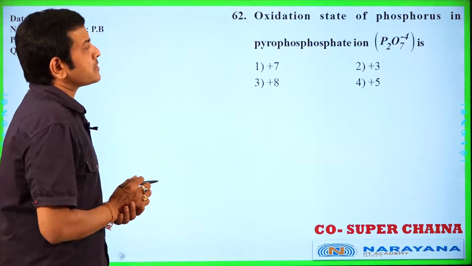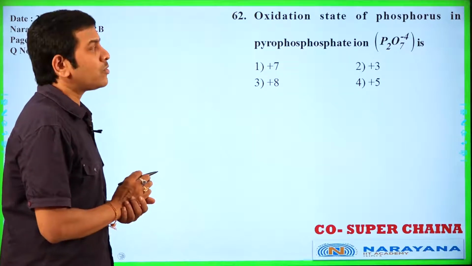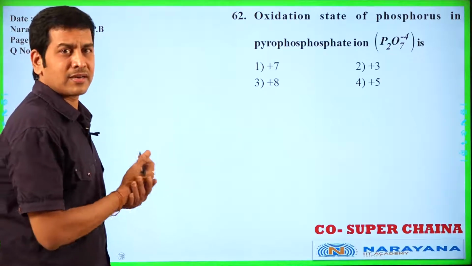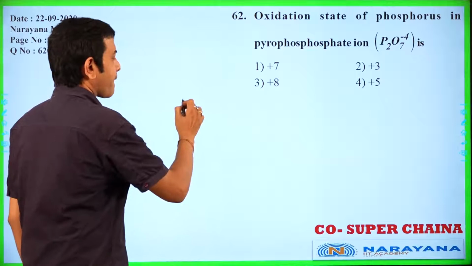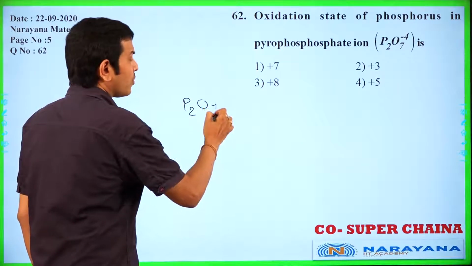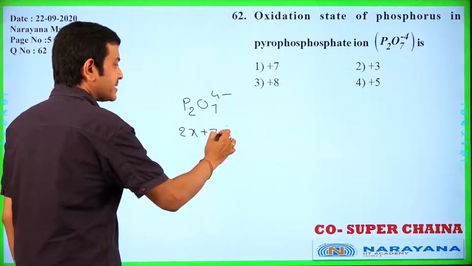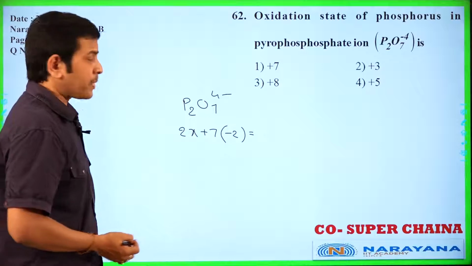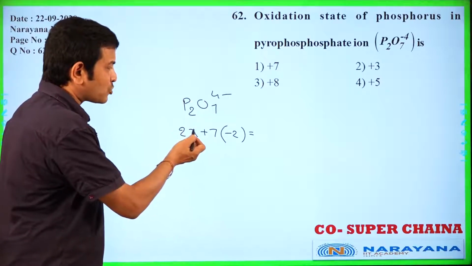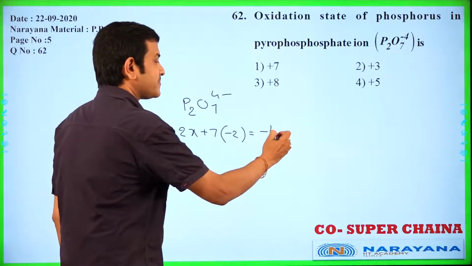Oxidation state of phosphorus in the pyrophosphate ion, P2O7 4 minus. Oxidation number of phosphorus: 2x plus 7 into minus 2. It is an ion, that's why the sum of all the oxidation numbers should be equal to the charge present on it, which is minus 4.